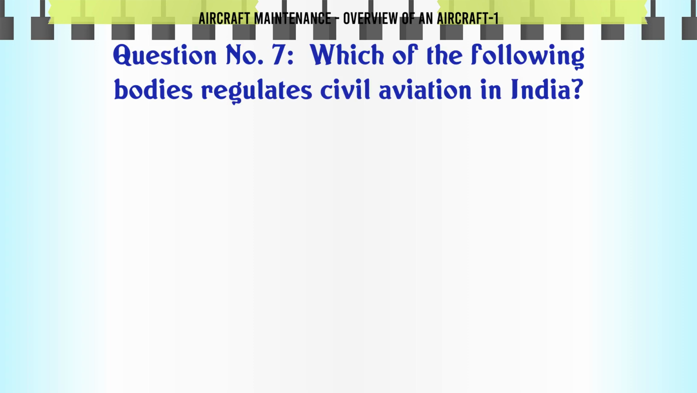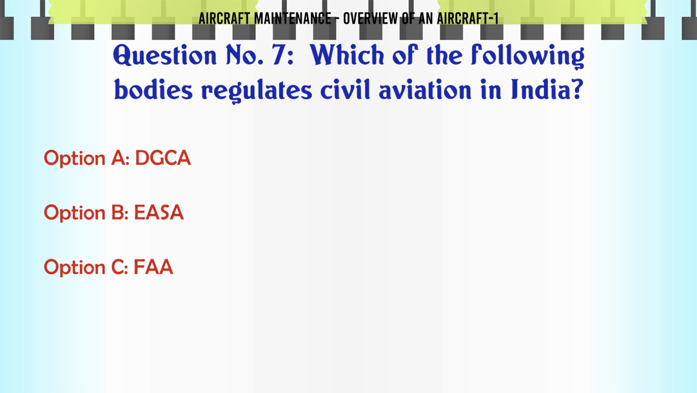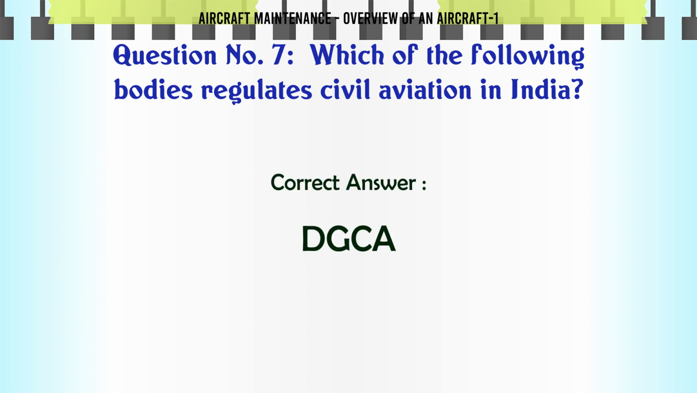Which of the following bodies regulates civil aviation in India? A. DGCA, B. EASA, C. FAA, D. CASA. The correct answer is DGCA.